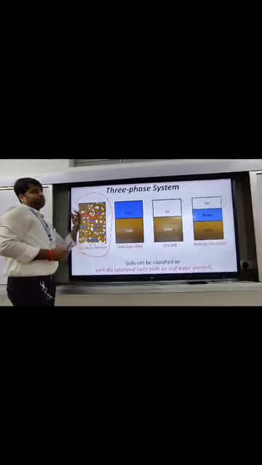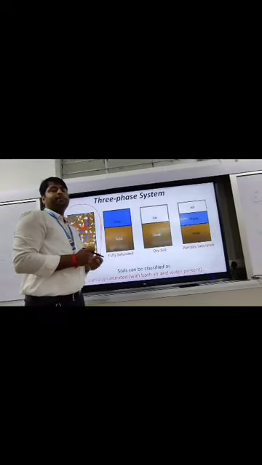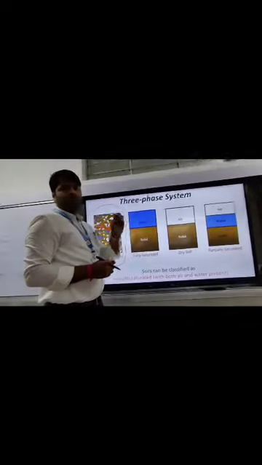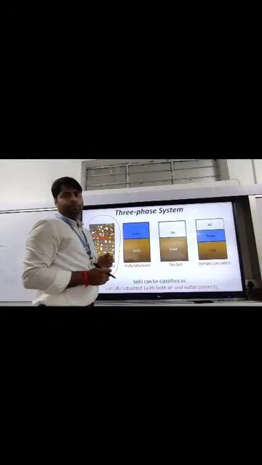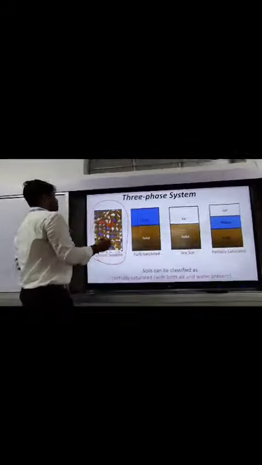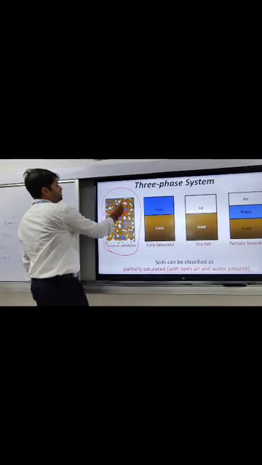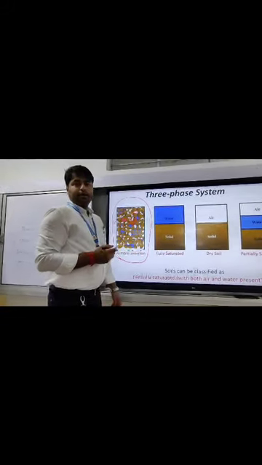When we want to do farming, if the soil has some amount of water and a very good proportion of oxygen available, then the crops grow properly. So in the soil there will be some gaps or voids which will be filled with air.